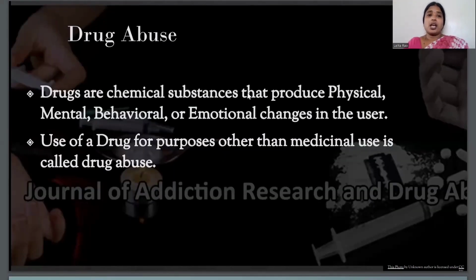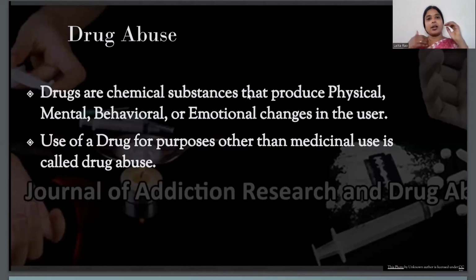What is drug abuse? Now drugs are nothing but chemical substances which bring physical, mental, and behavioral or emotional changes in the user. So when you consume any medicine, or suppose you are not getting sleep properly, then a doctor prescribes sleep pills to you.